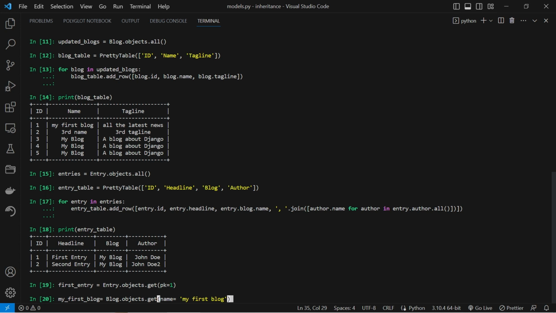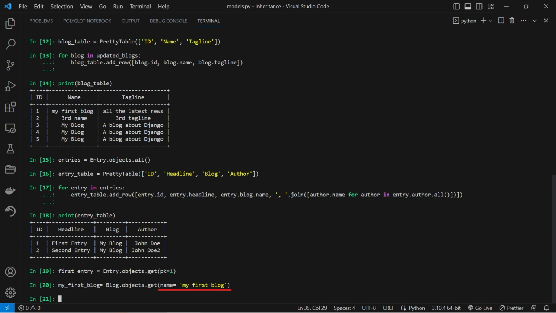Here, a blog object is retrieved from the database using the get method. The retrieval is based on the name attribute, with the condition that matches the string value, my first blog.